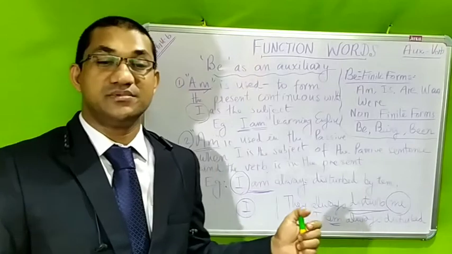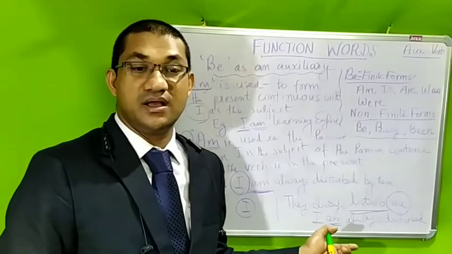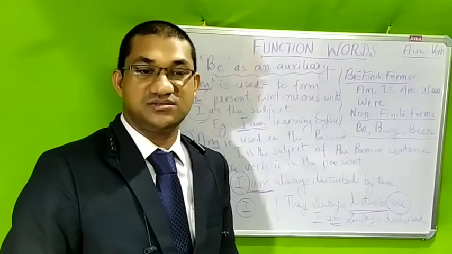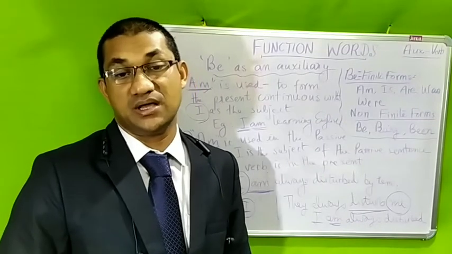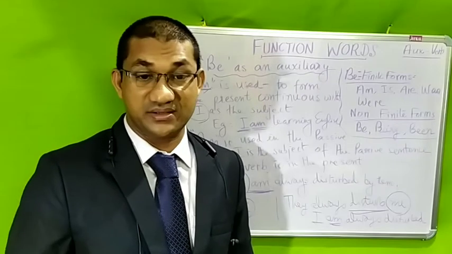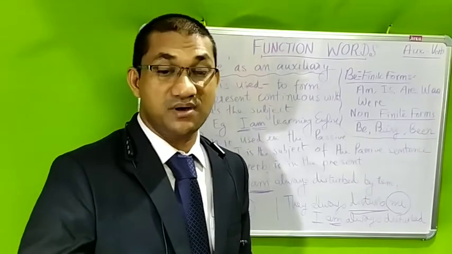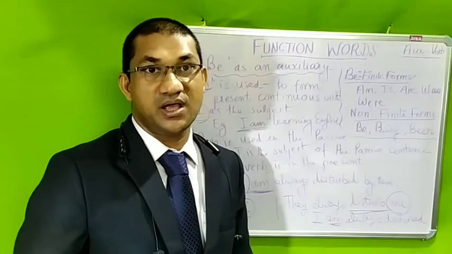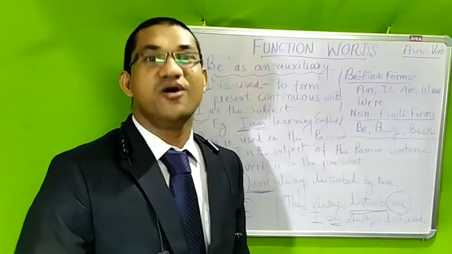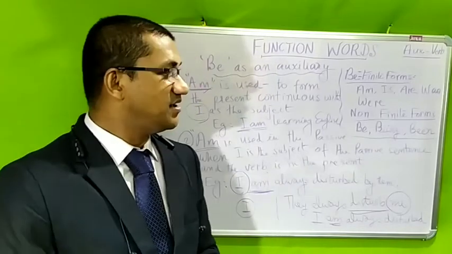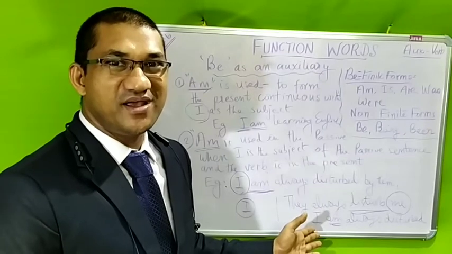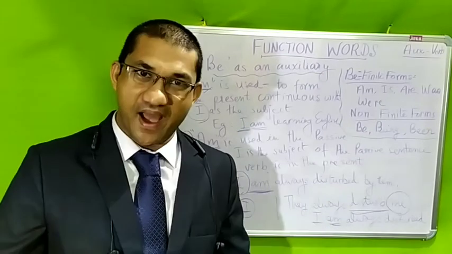Number two, am is used in the passive when I is the subject of the passive sentence and the verb is in the present: I am always disturbed by them, I am always coaxed by them, I am always promoted by the management, I am always supported by, I am always guided by my friend. In all this, we have the auxiliary verb, the finite form of the auxiliary am.